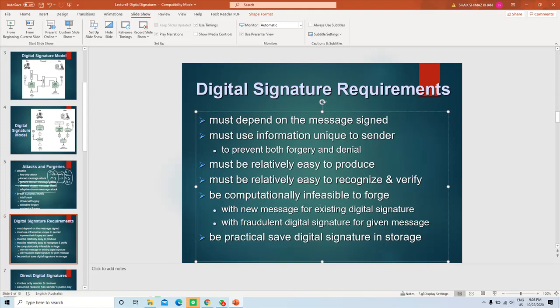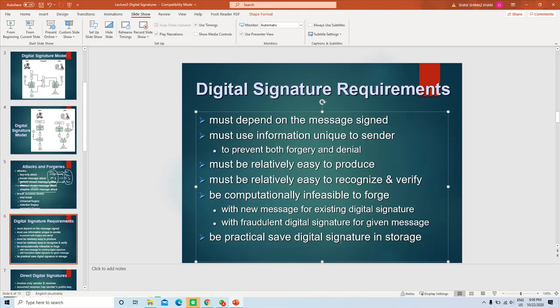This should not be allowed by the scheme. I mean the technique which is used to create the digital signature should be of high standard, and it shouldn't allow these sorts of attacks to happen.